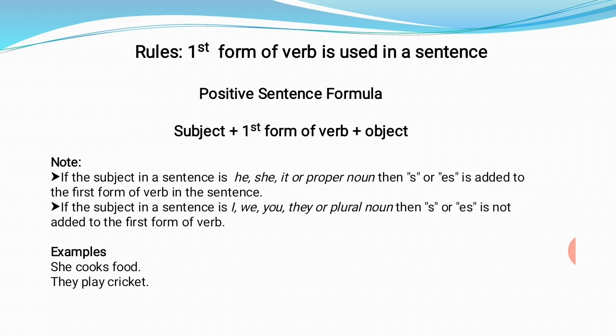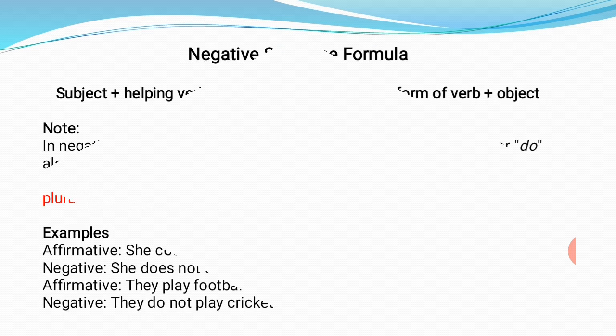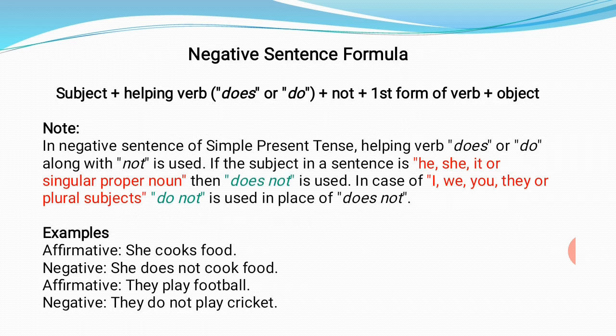Examples: she cooks food. With she, we have used the first form of verb along with s. She cooks food. They play cricket. With they, we have used the first form of verb without s or es. Then there is a rule for the negative sentences in present indefinite tense.